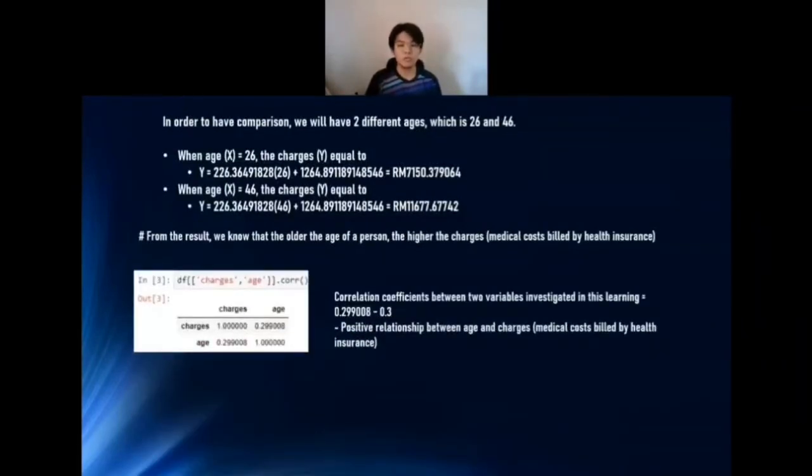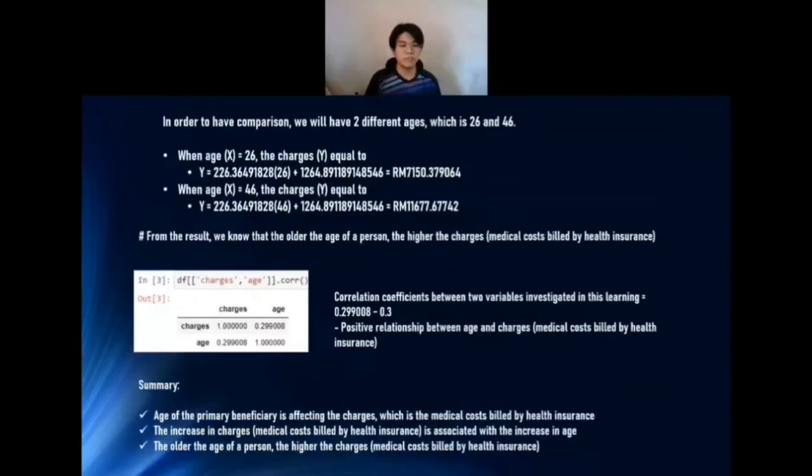The correlation coefficient between the two variables investigated in this learning is 0.3, which is a positive relationship between age and charges, which is the medical cost bill by health insurance. In summary, the knowledge we gain in this learning is that age of the primary beneficiary is affecting the charges, which is the medical cost bill by health insurance. The increase in charges is associated with the increase in age. The older the age of a person, the higher the charges.